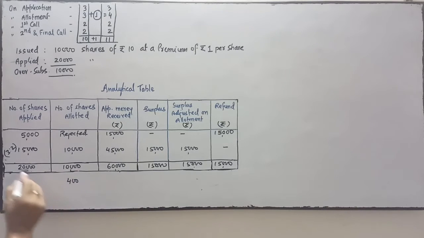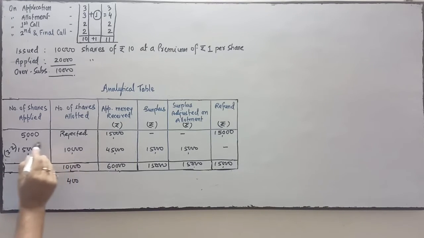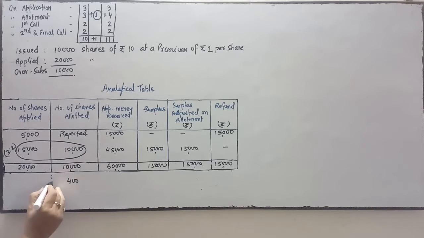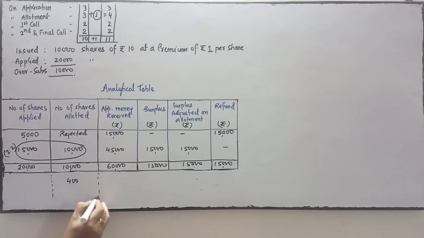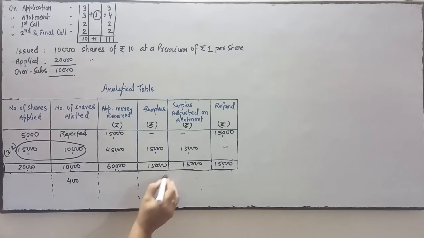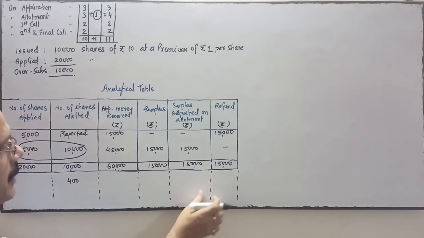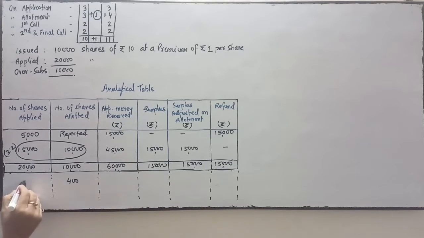So these shares are coming under this group, and as per this group the pro rata is 3:2. So we have to calculate for how many shares they have applied. If the number of shares allotted to them is 400, then we have to see how many shares were applied by them. So 3/2 into 400, so it is 600.